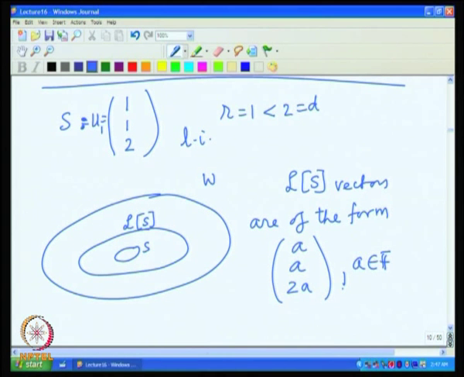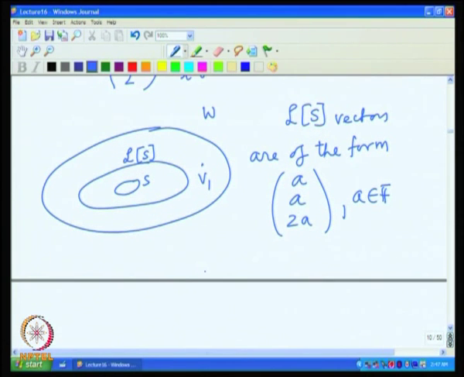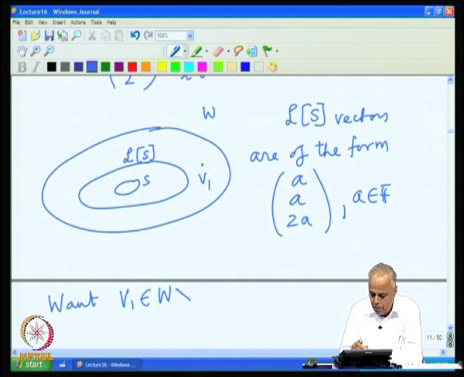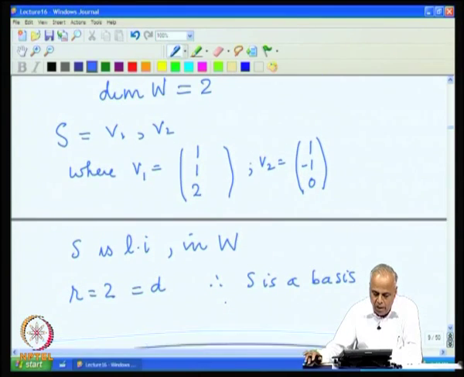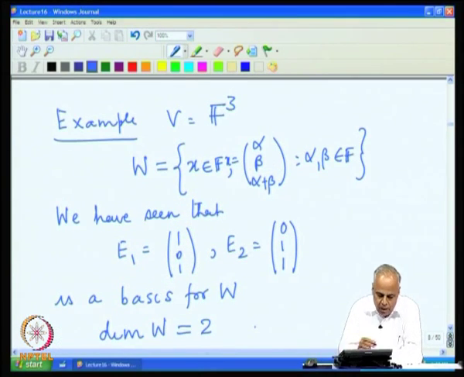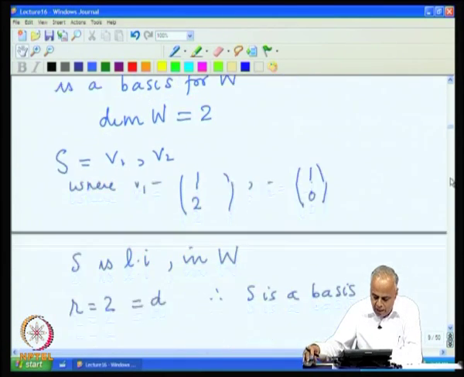So, LS vectors are of this form, and we are looking for V1 outside LS. So, we want V1 belonging to W, but not in LS, W minus LS. So, it must be a vector in W, and therefore, it must be a vector of this form (alpha, beta, alpha plus beta), but it should not be a vector in LS.